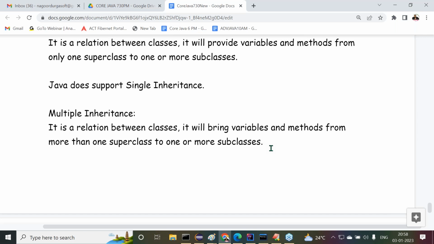Sir, got my point or not? All right, the definition is okay, but I need to go for the diagrammatic representation here. It may take some time. Why it is not available in Java, and why these concepts are available, I will discuss tomorrow. Tomorrow I'll finish it within the first half an hour. Once it is completed, then we'll go for a few more points. Small topics are available that we are going to understand.